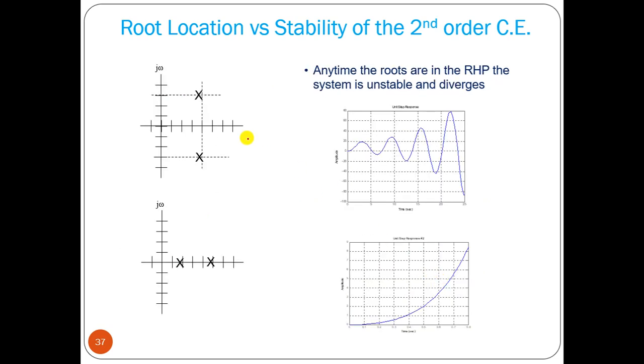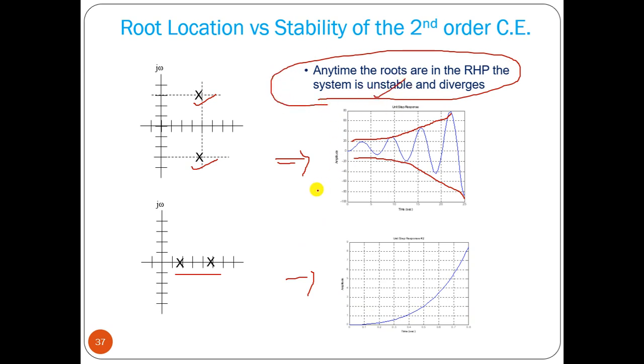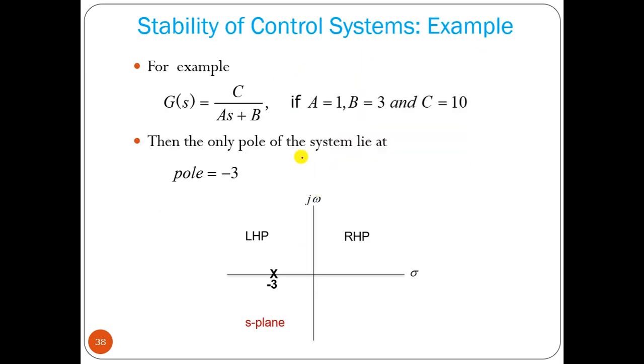Now, if we have roots on the right half plane, what happens? The response is like this. Its magnitude is increasing with respect to time, so it is going to oscillate forever. This magnitude goes to infinity as t goes to infinity. If we have real roots on the right half plane, the response is increasing, so at t equal to infinity it goes to infinity. That's why such systems are unstable.